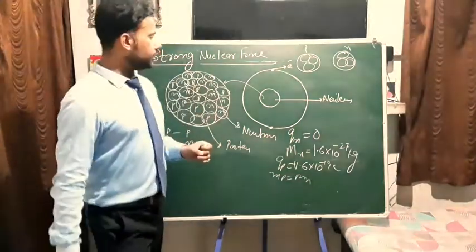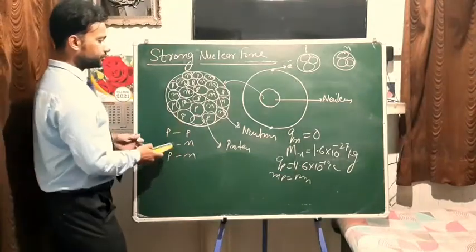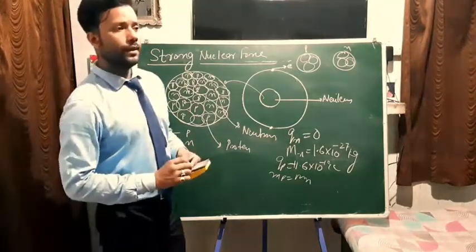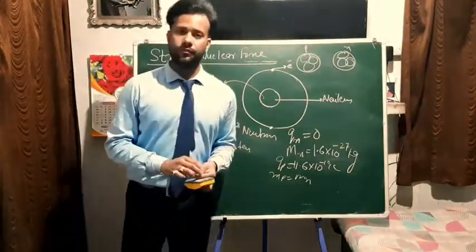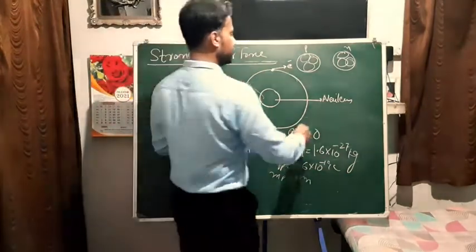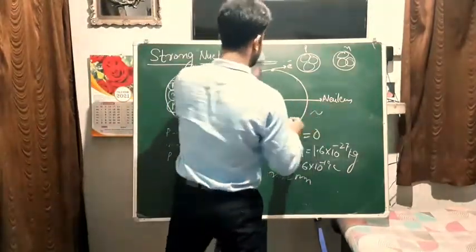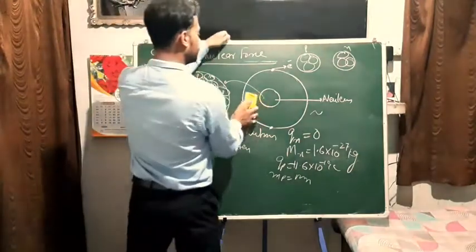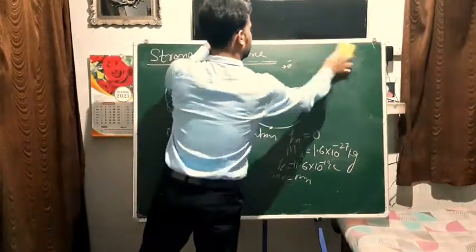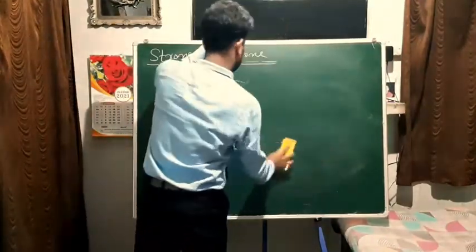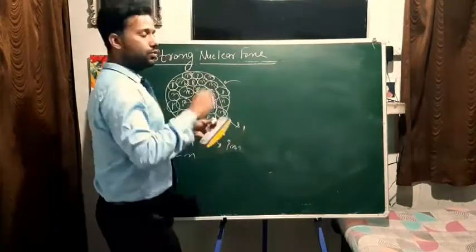Okay, one more thing, this force can act only over short ranges, right? The range is too small.